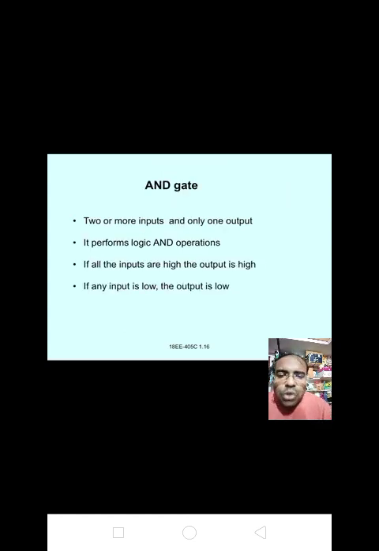Next, the AND gate. Two or more inputs and only one output. It performs the logic AND operation. If all the inputs are high, output is high. If any input is low, output is low. See, if both the inputs are high, output is high. If any one of the inputs is low, output is low. These are the definition and operation of the AND gate.